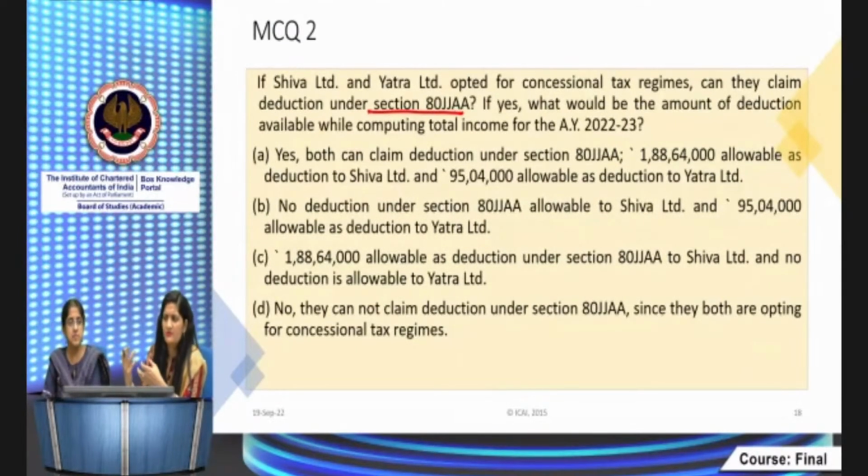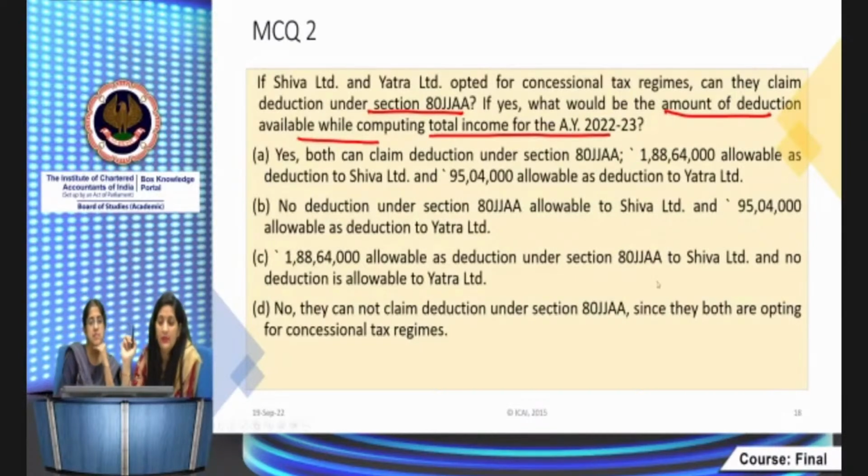But this is also one of the things. 80JJAA is something which is frequently asked. Basically 80M is also very frequently asked. 80LA also you have to keep in mind. If it is, then what would be the amount of deduction available in computing the total income for this assessment year 22-23? See, now what you have to do, they are asking you to compute the deductions, whether the deduction is available, they can claim 80JJAA is available to both the companies, and what is the amount of deduction they have. Now you have to go through the section 80JJAA provisions.